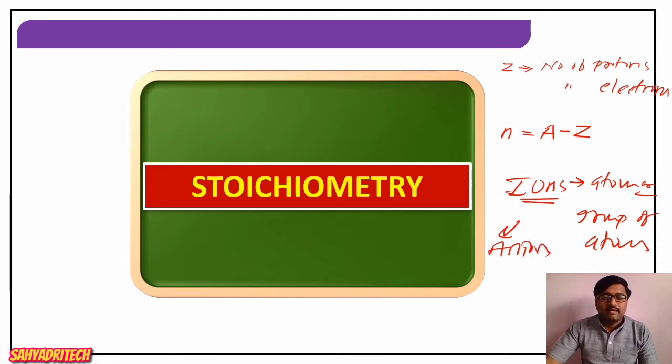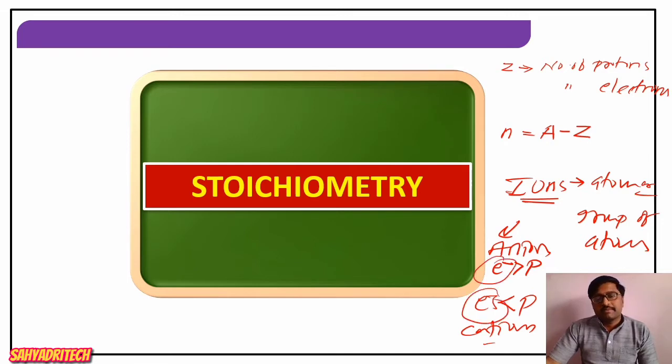If the number of electrons is less than protons, they are called cations. So there are only two variations: electrons may be more or electrons may be less.